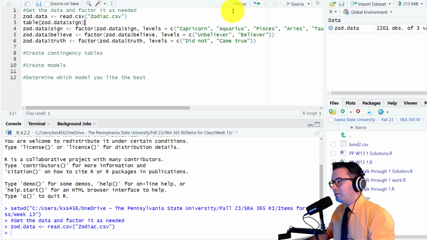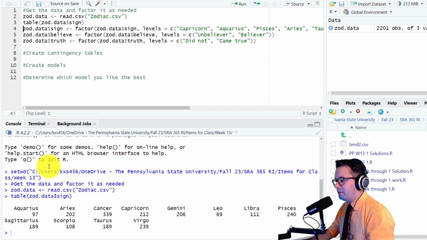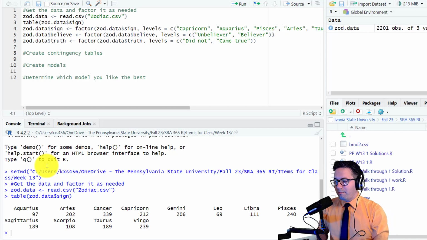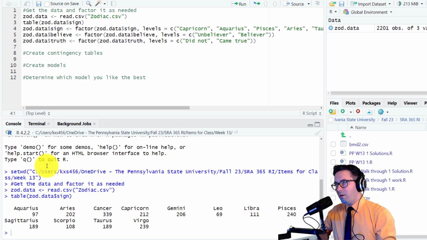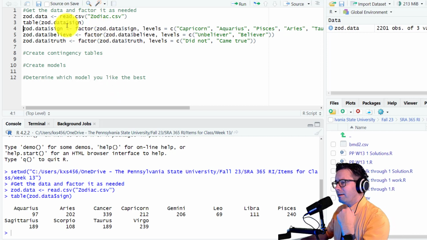If you notice that when we do the table for these, any one of these, everything's going to be in alphabetical order. But oftentimes when we're comparing these values, order matters for us visually, but not necessarily for our chi-square. Like chi-square doesn't care about the order, or the log linear analysis, but it's kind of important for us for looking at it. Like for instance, if you look at the table for the signs, notice that we have Aquarius, Aries, Cancer, Capricorn.